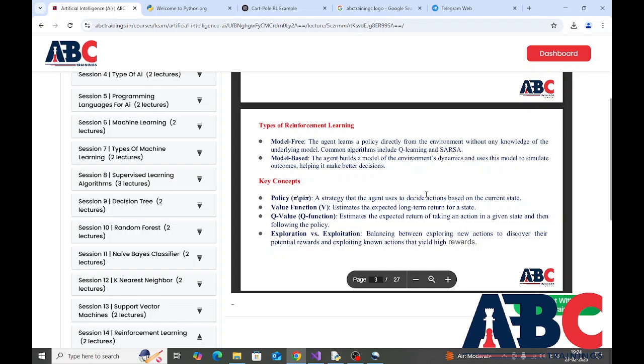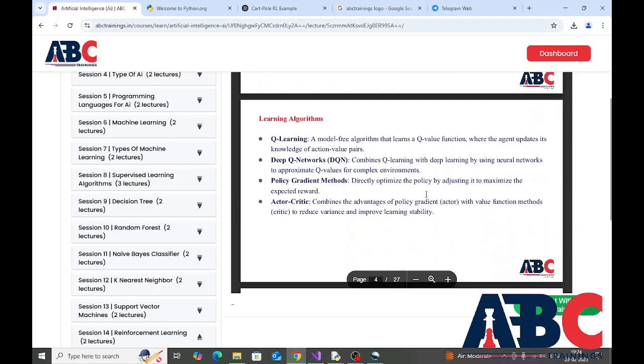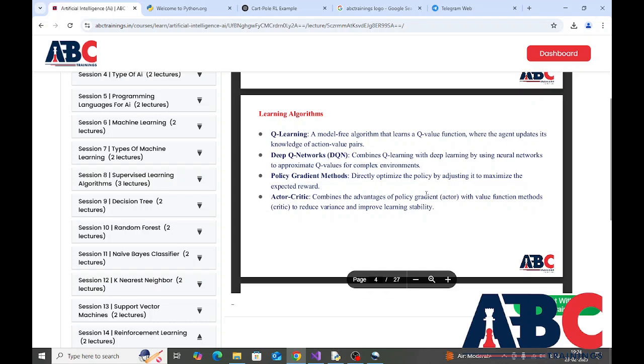Key concepts: policy, a strategy that the agent uses to decide actions based on the current state. Value function, estimates the expected long-term return for a state. Q value, estimates the expected return of taking an action in a given state and then following the policy. Exploration versus exploitation, balancing between exploring new actions to discover their potential rewards and exploiting known actions that yield high rewards.